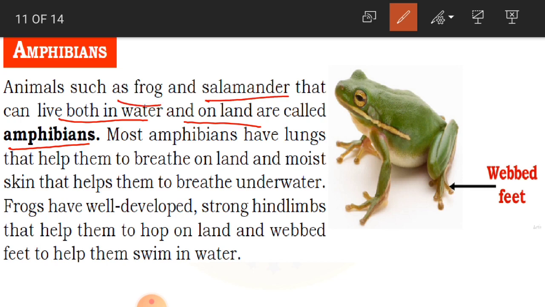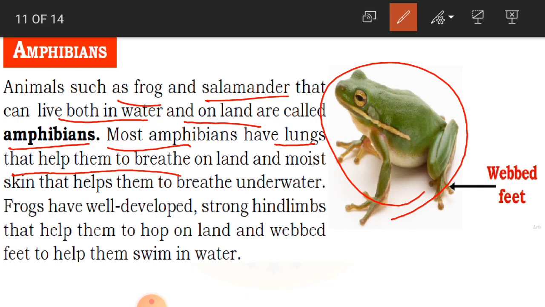Most amphibians have lungs that help them to breathe on land and moist skin that helps them to breathe underwater. So how are they able to breathe? Most of the amphibians have lungs which help them to breathe when they are on land. Children, as we learned, they are on the land and they are also in the water. So when they are on the land, they breathe through their lungs.